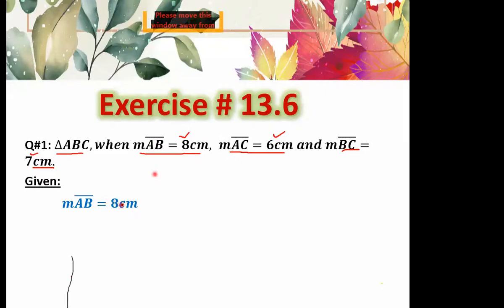Okay, AB is equal to 8 centimeter. The second thing given to you is measurement AC, which is equal to 6 centimeter. Different measurements are given. And the last thing given to you here is measurement BC, which is equal to 7 centimeter. Measurement BC is equal to 7 centimeter, right?